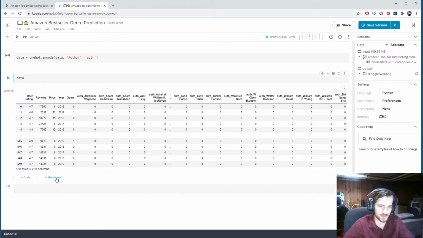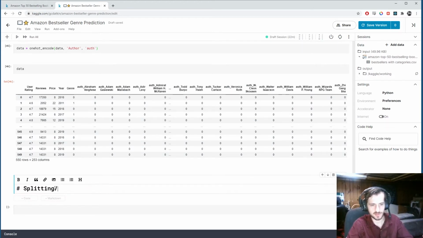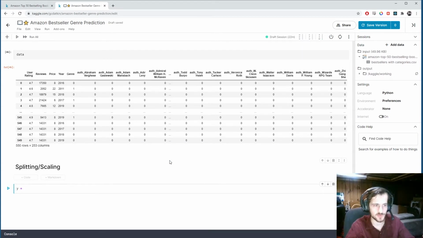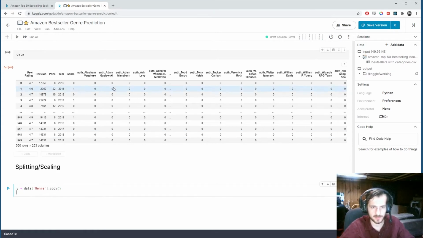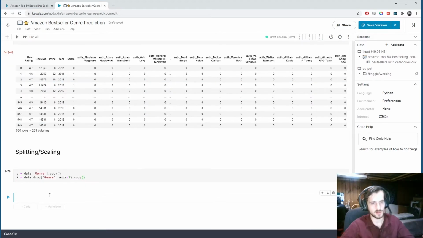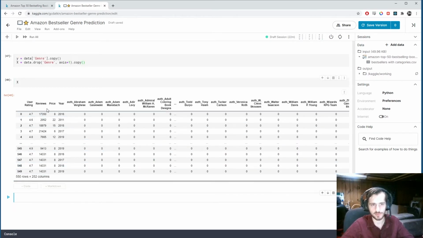Okay, so let's split and scale the data. So y is going to be what we're trying to predict, and that's going to be data sub genre dot copy. So we're making a deep copy of the genre column. And then x equals data dot drop genre from axis 1 dot copy. So that's just going to be everything except the genre column. Alright, so x looks like this currently, and these are all our features. We want to scale it so that each column has mean 0 and variance 1.